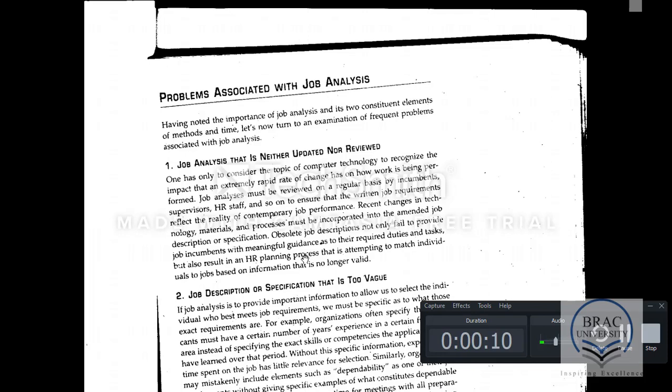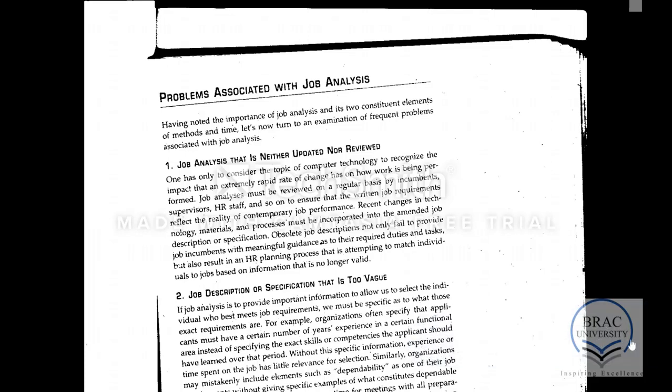So now we are going to study some of the problems that are associated with job analysis. A common problem that organizations face is if the job analysis is not updated or reviewed from time to time. In that case, the information present in the job description and specification becomes outdated. As a result, your job descriptions do not remain useful.